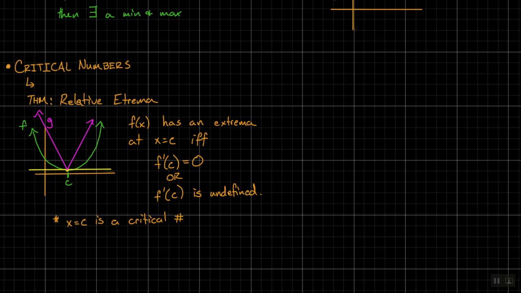We'll just say it's, realistically, a set of numbers, but we'll say any x for which f prime of x equals 0 or undefined. That's it. If you give me any function and you can find where the derivative is 0, maybe, just maybe, you've identified an extreme. If you've identified a place where the derivative is undefined, maybe, just maybe, you've identified an extreme. Now, we won't know for sure, but we're going to use these critical numbers to help find out.